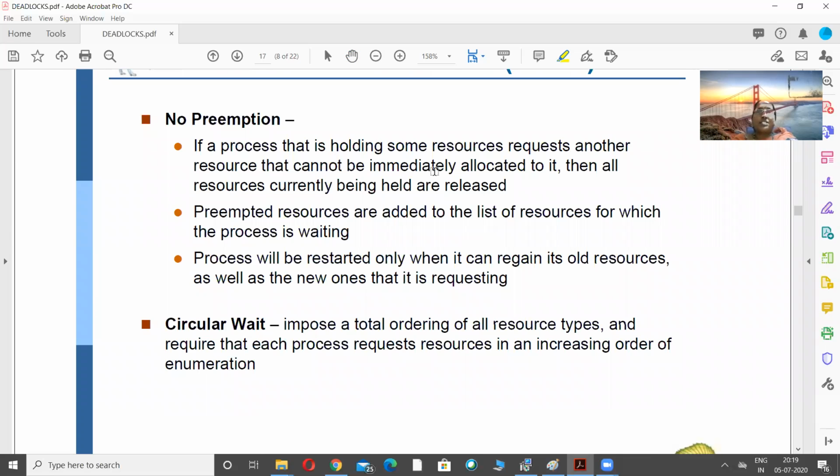So this is just an overview of what a deadlock is, what happens in a deadlock situation, and what the approaches for deadlock are. And we have seen how to prevent a deadlock. This is the topic of the day, and the remaining topics will be discussed in length at a later point.